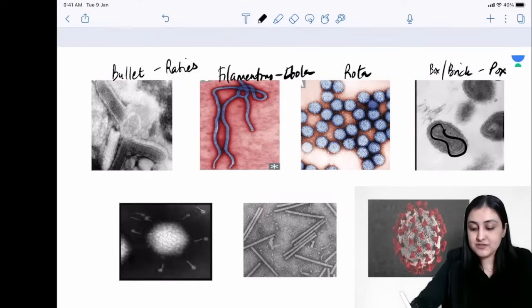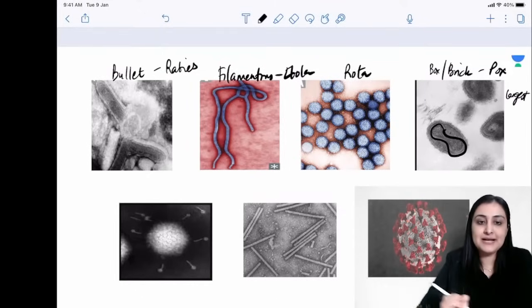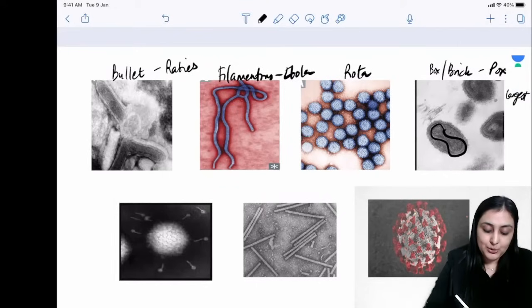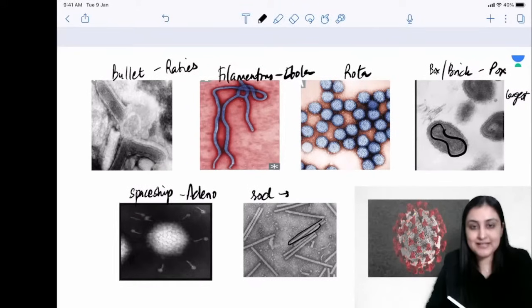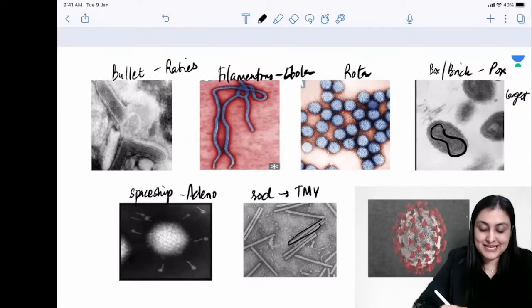So this is the largest virus that you have. This has the complex symmetry. What you have here is a space wheel or a spaceship kind of an appearance. This is adenovirus, and this virus has a rod shape. You will not hear of it anywhere else except for its shape, rod shape. Tobacco mosaic virus, TMV, tobacco mosaic virus.